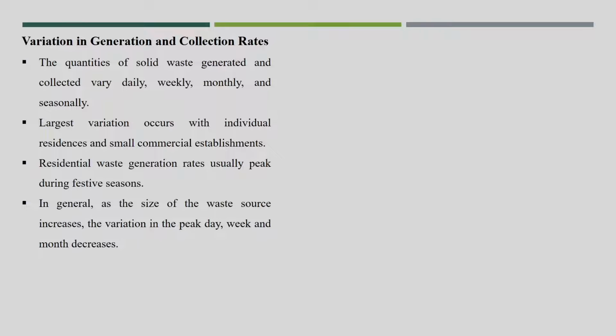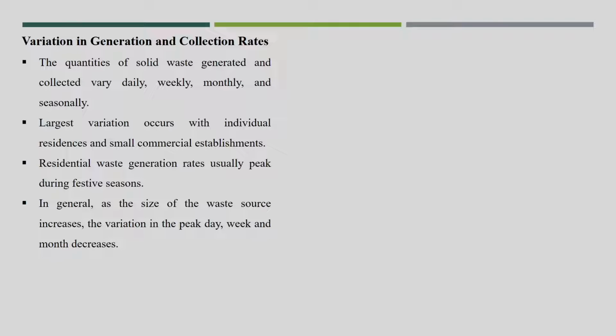And I think these are a few points where we can see why there is a variation in the generation and collection rate. The first point is that the quantity of solid waste generated and collected varies daily, weekly, monthly and seasonally. That we already saw in generation, the quantity produced itself varies.